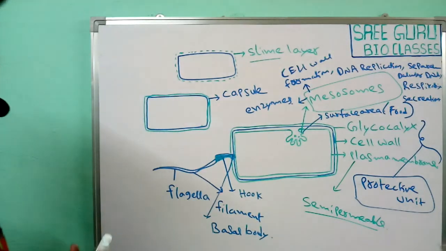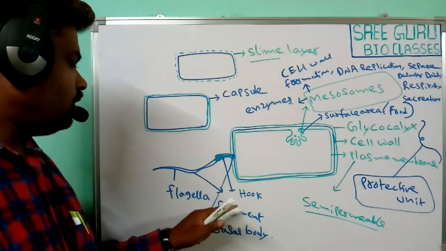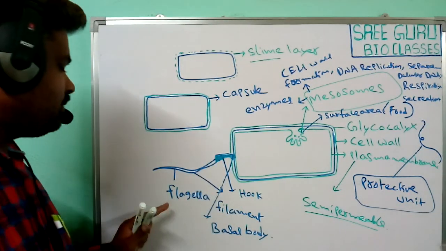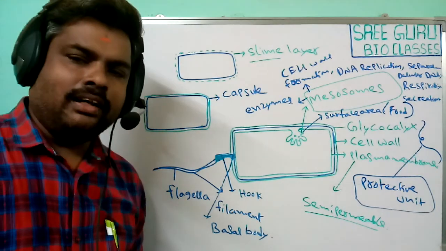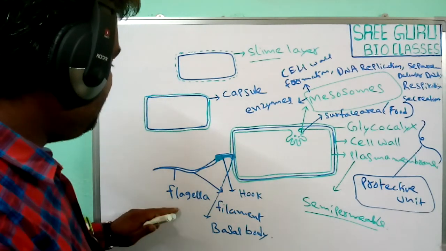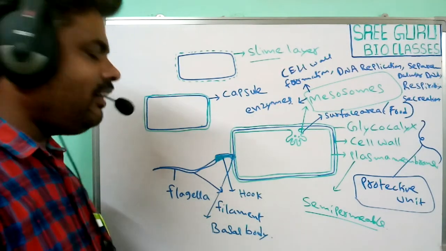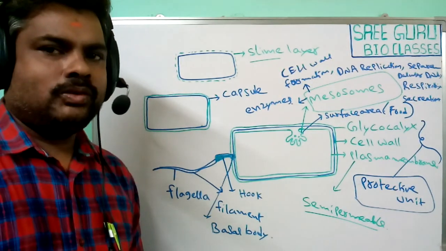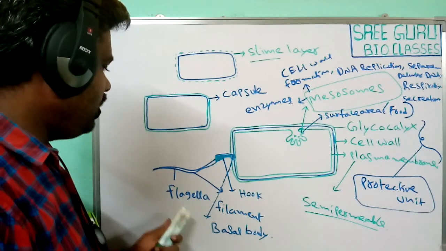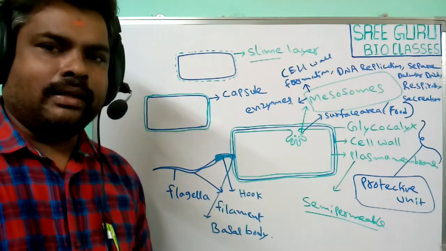So the basal body, filament and hook are the major parts observed in the flagellum. Generally bacteria that do not have motility do not have flagella. So flagella are present only in motile bacteria.